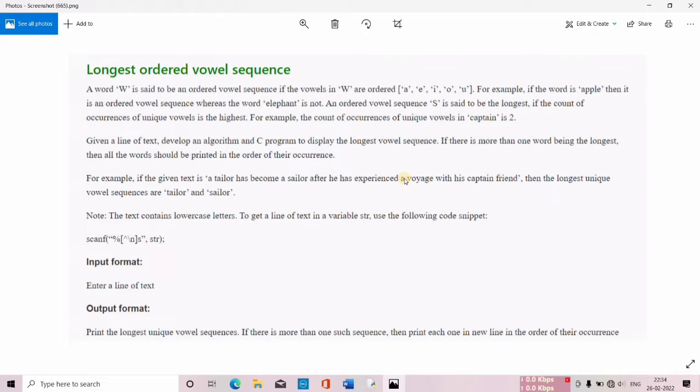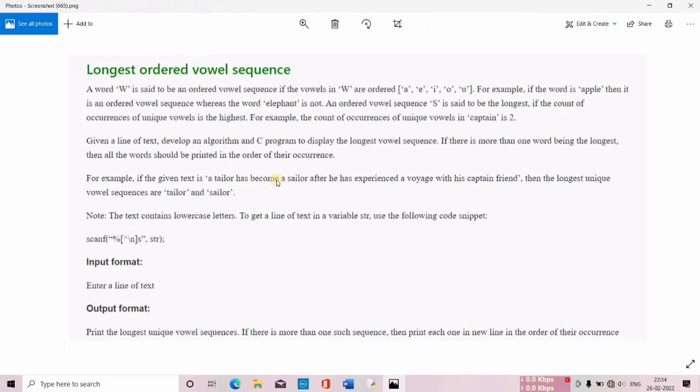Now what we have to do is find those particular strings which have the maximum number of vowels in them, and moreover the occurrence of those vowels should be in a particular order. For example, these are the vowels which we usually have. So this is the order, right? If we are going in alphabetical order, then for vowels this is the order: A, E, I, O, U.